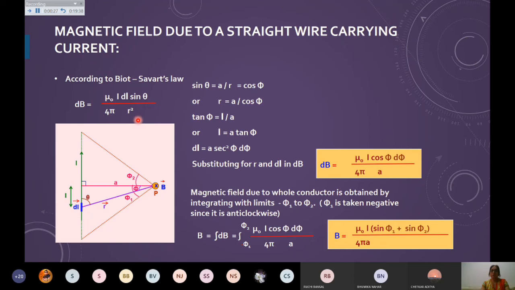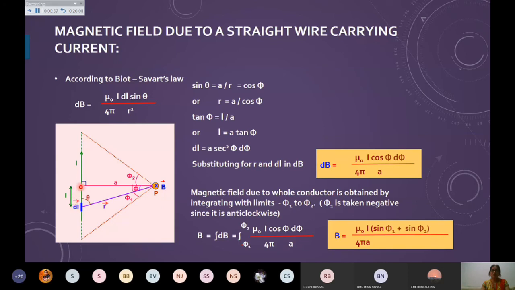If I am simply talking about the magnitude of the magnetic field, of course, we can go with the direction by using the right hand rule whenever required. So right hand rule is very important, that we will apply at the end after finding the magnitude. For a straight wire we are taking, this is a straight wire, infinitely long it can be. But at this minute we are supposing a point here at a small element dl, which is at distance L.